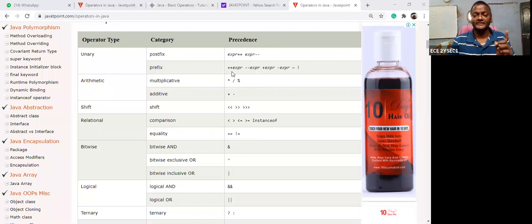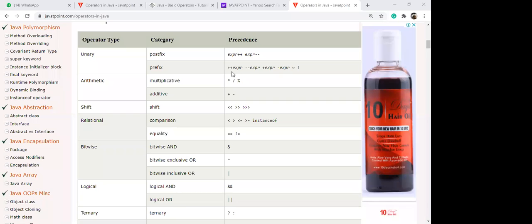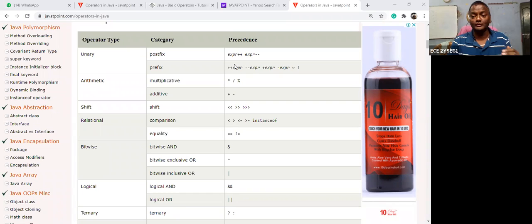For each and every variable, there is one memory location, and that memory location's name is the variable name. Inside the memory location, data will be stored. So how should the data be stored? Whether only the data is stored, or it is incremented and then stored. There are two types. One is called postfix. Postfix stands for plus plus after, so store and then increment. Your value will be incremented, but the output will be the stored value.